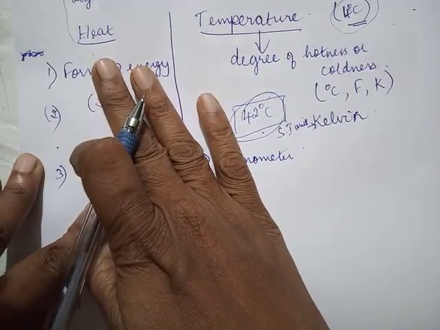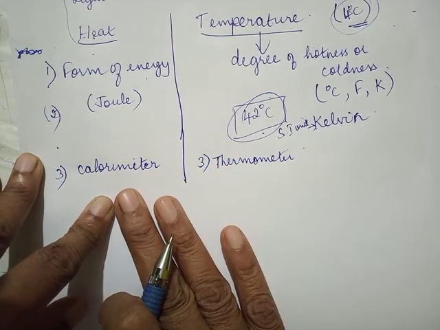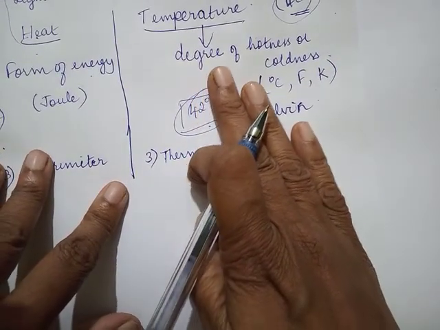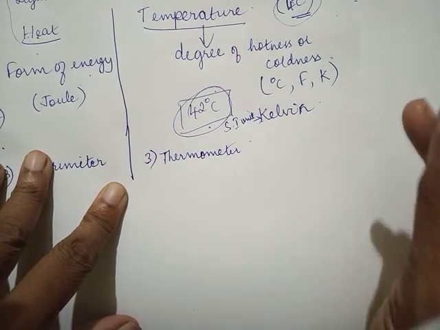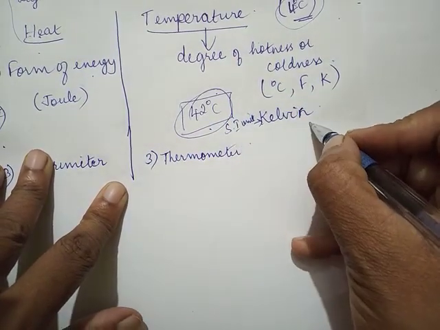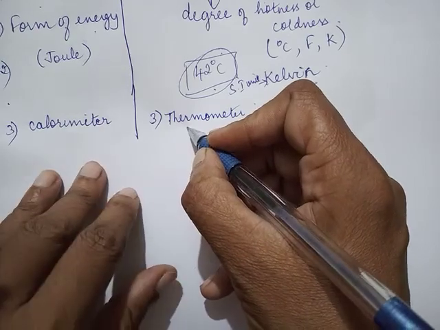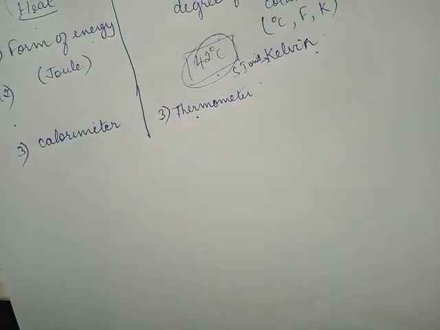So these are some of the basic differences between heat and temperature. Heat is a form of energy, its unit is joule, and it is measured using a calorimeter. Temperature expresses the degree of hotness or coldness, exactly how hot or cold the body is. Its unit is Kelvin, and the device used to measure temperature is a thermometer.